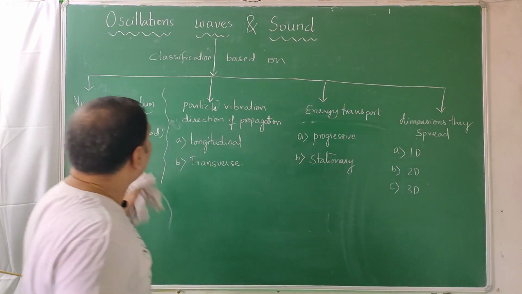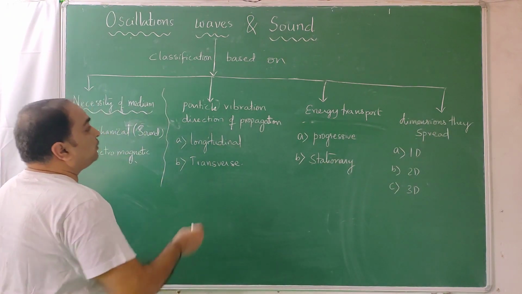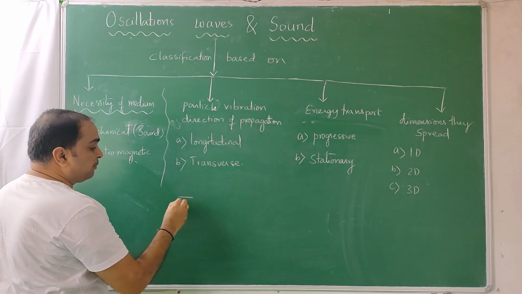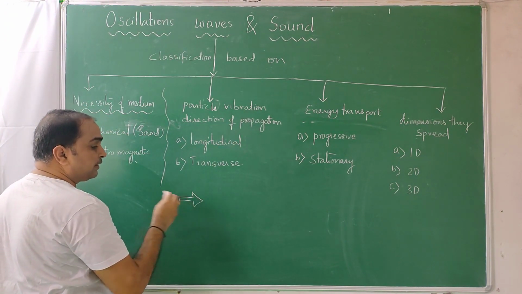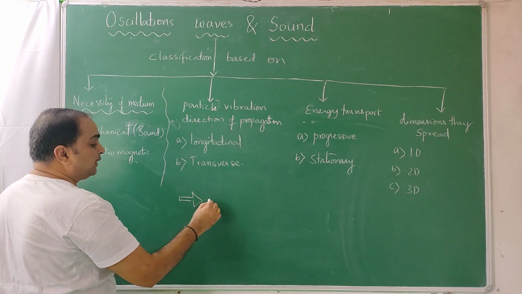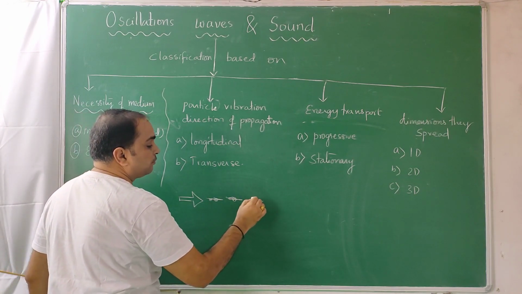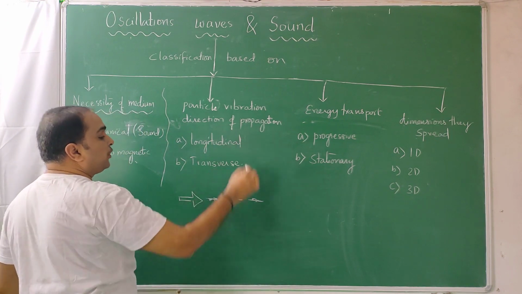Now, wave classification based on particle vibration and direction of propagation. For example, the wave is going like this. In this direction, the wave is going. If the particles are also vibrating in the same direction, like this, that wave is called a longitudinal wave.